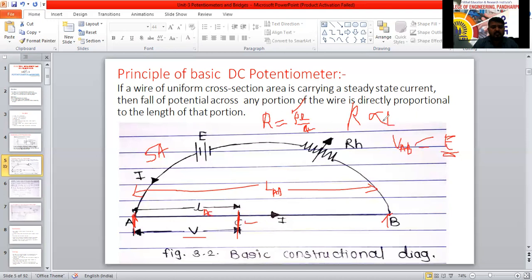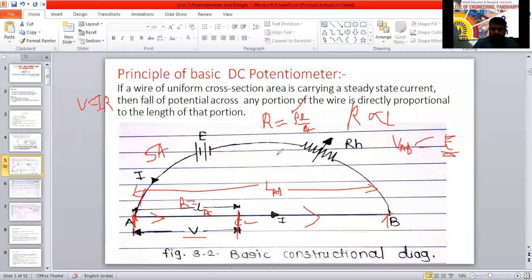R is directly proportional to L, we can say. Then V equals IR, we know the formula. For this particular length, how much resistance is there, you have to measure. The same current will flow, because current does not flow according to length.